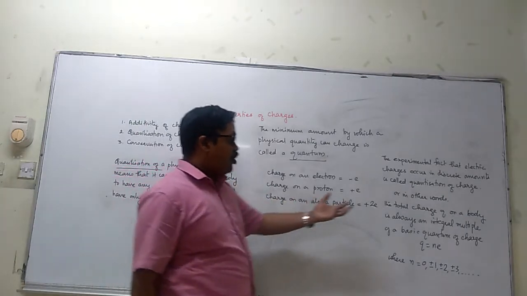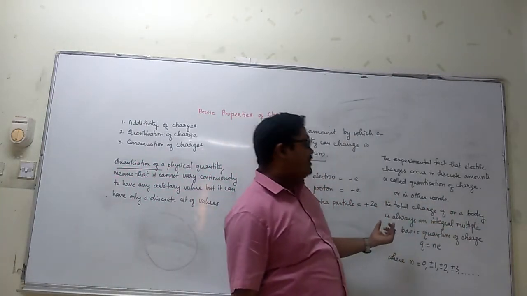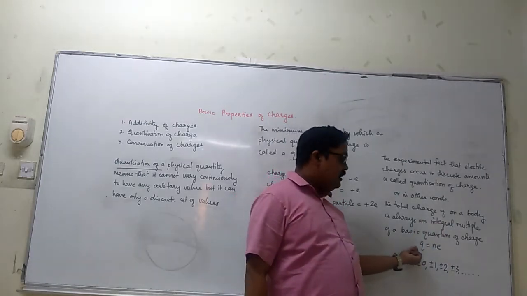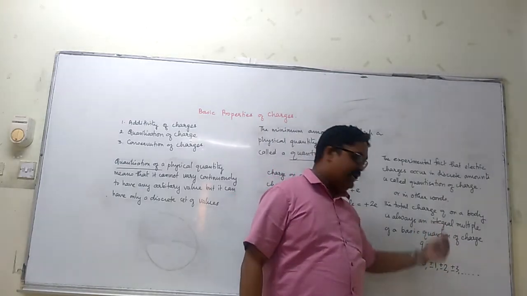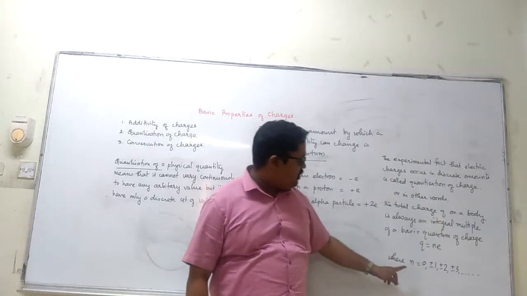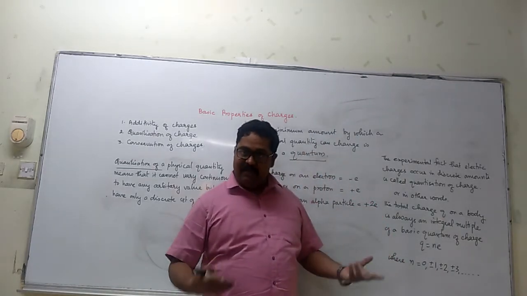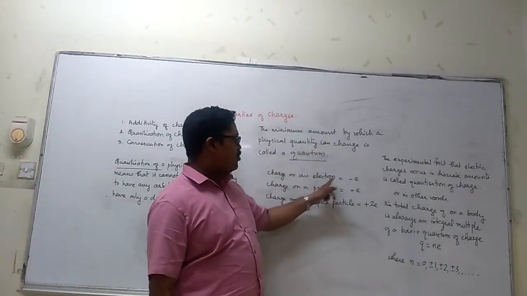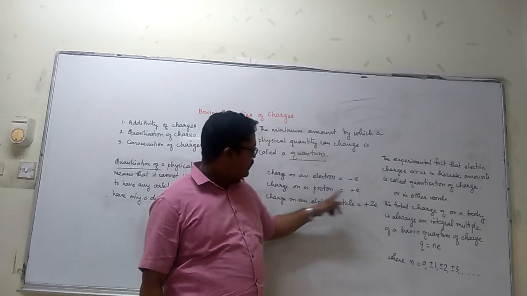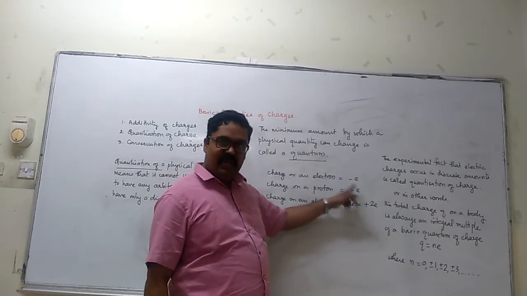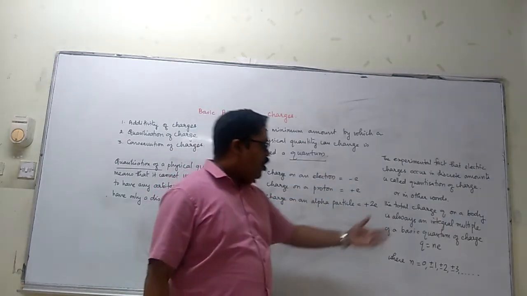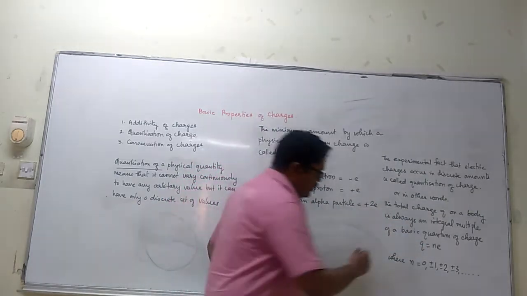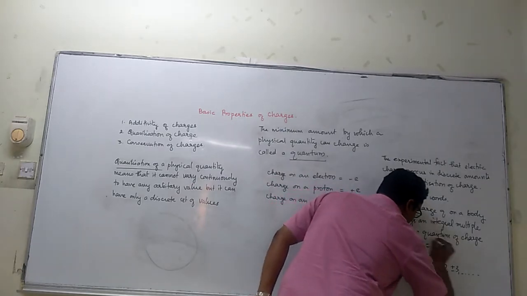So the total charge on a body is always an integral multiple of a basic quantum of charge, which is given by Q = ne, where the value of n can be 0 if the body is neutral and has no charge. It can be plus or minus 1, because the charge on a proton is plus 1e and the charge on an electron is minus 1e. Or, as I told, the charge on an alpha particle is plus 2e.